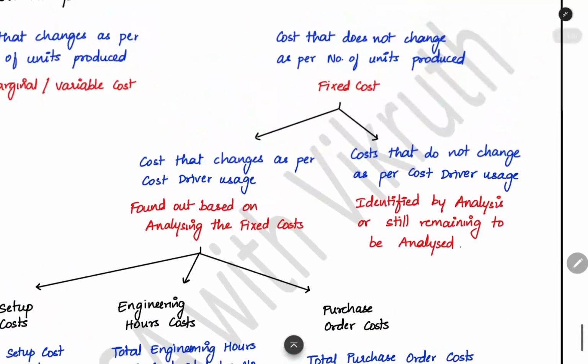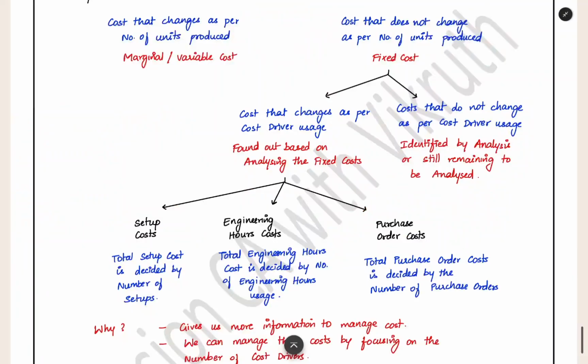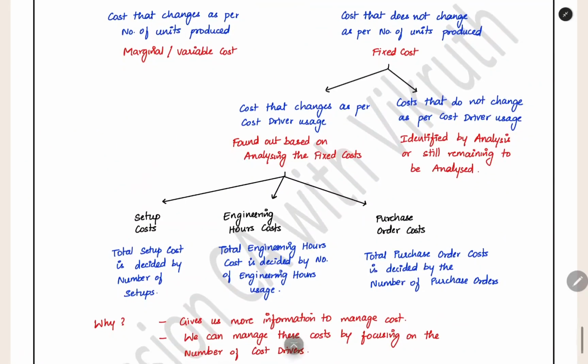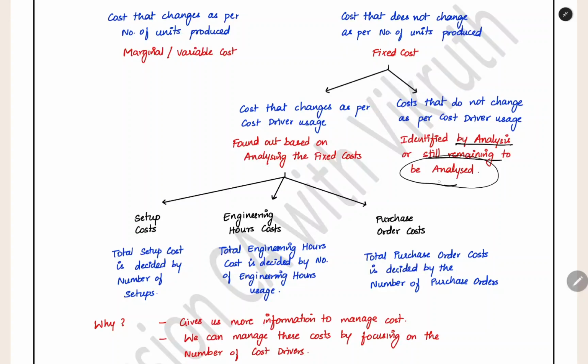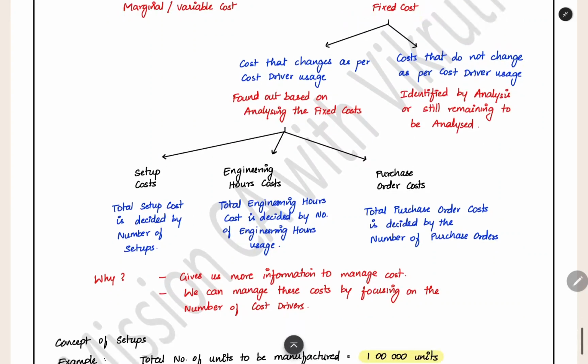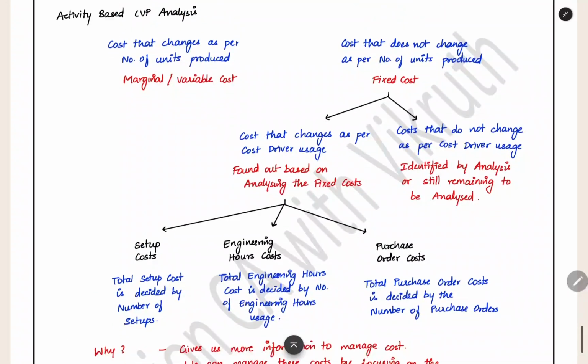The next thing is unanalyzed fixed cost. These are remaining to be analyzed. That is the meaning: costs which are remaining to be analyzed, as opposed to costs which are identified by analysis. These are the unanalyzed fixed costs. That's all about the classification of fixed cost as per activity-based cost volume profit analysis.